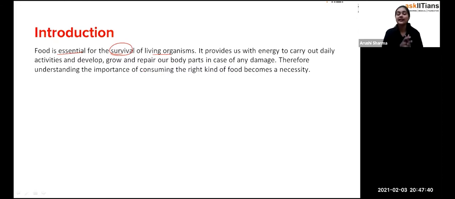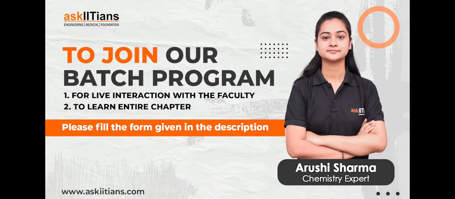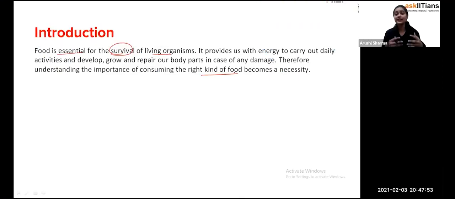Therefore, understanding the importance of consuming the right kind of food becomes a necessity. That means, what type of food should we eat so that our body will remain good? For example, students, if we see that some kind of disease is there, fine, so what will happen is that the doctor will give you such type of medicine so that you can overcome that. Fine. So why? Because it is required for that particular disease.